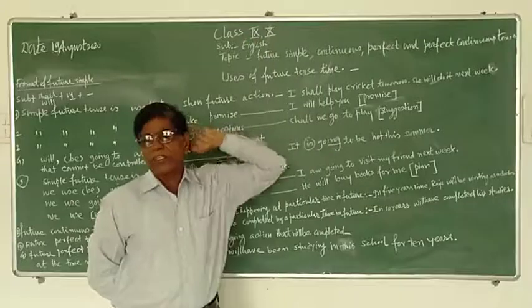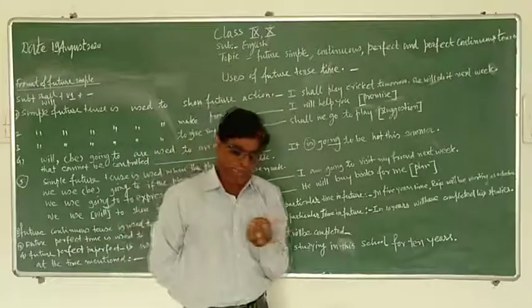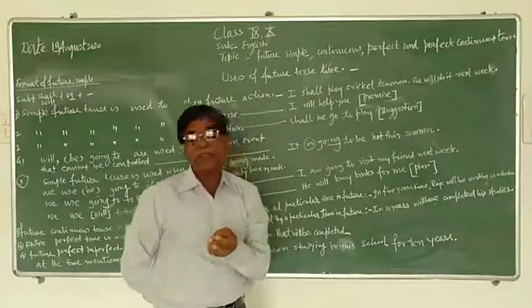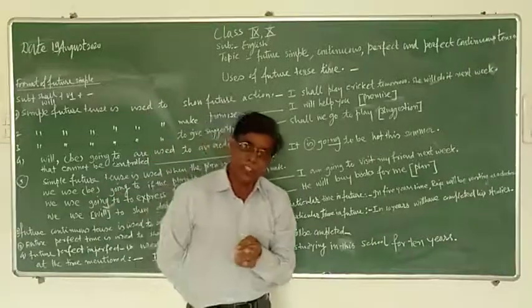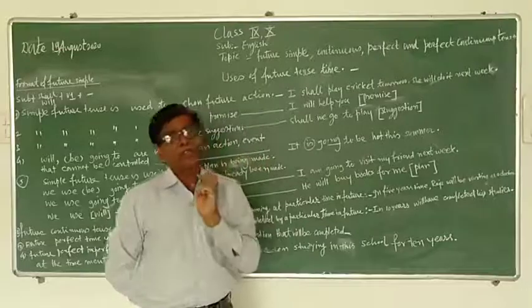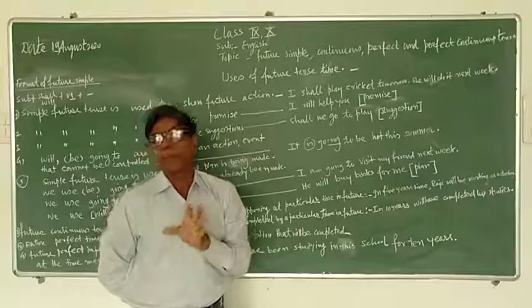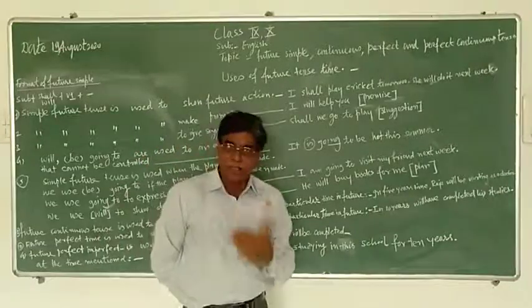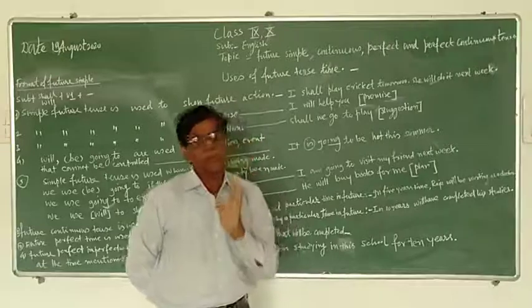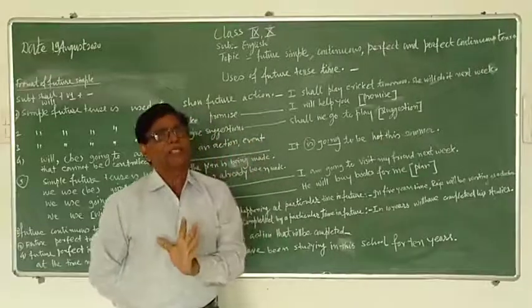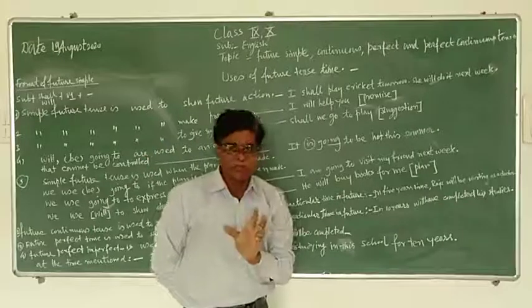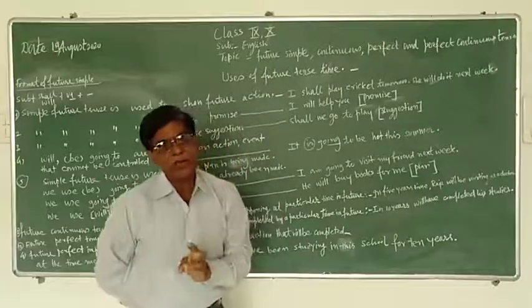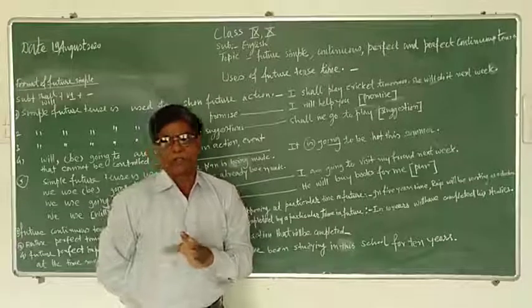mark of interrogation. In this way, we have seen the structure of simple past tense, we have seen the structure of continuous past tense, we have seen the structure of perfect past tense, we have seen the structure of perfect continuous past tense. Similarly, we have seen the uses of simple past tense, uses of continuous past tense, uses of perfect past tense, uses of perfect continuous past tense.